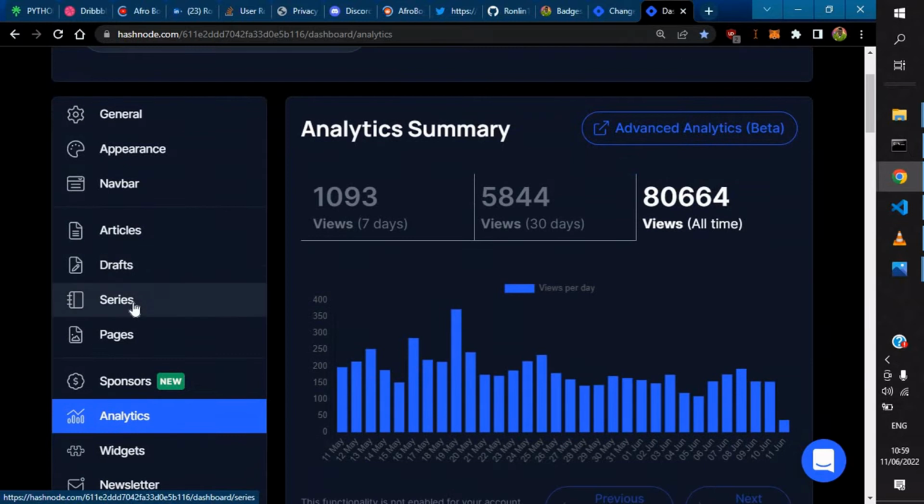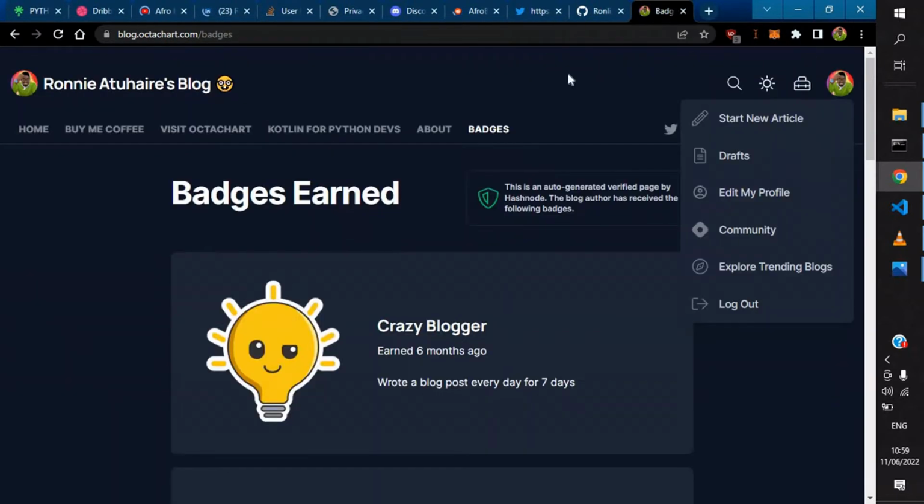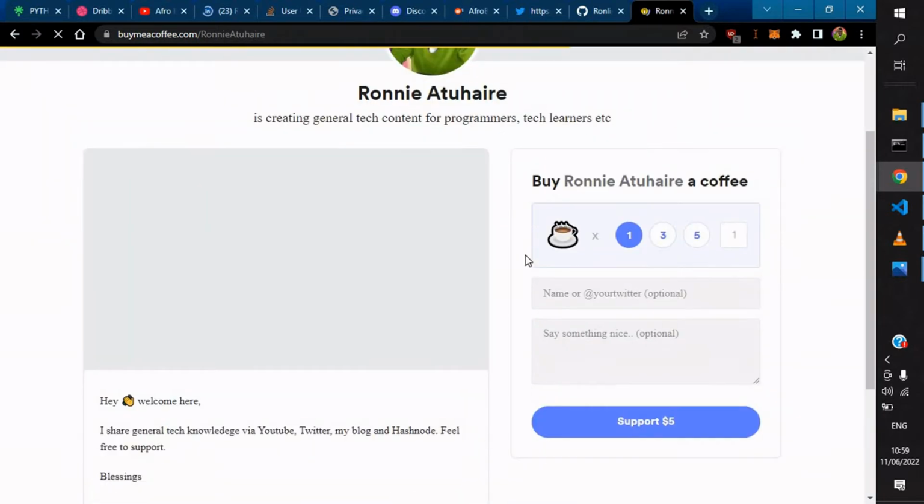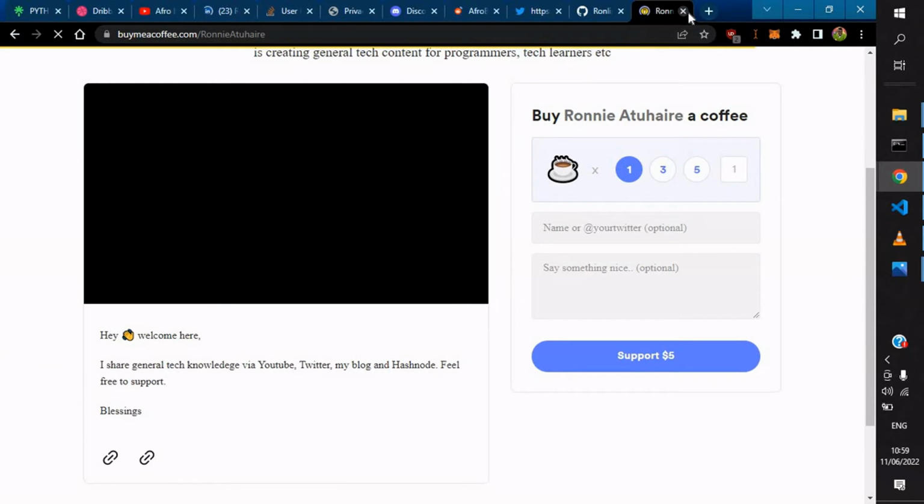And I have series. For example, let me close this and this. I come here, I have Kotlin for Python Developers. It's a series that I did, if you're interested in Kotlin and you're a Python developer. And this is architecture, you shall see it in a few. If you're really interested in what I do, you could buy me a coffee. Yes, thank you so much. And yeah, that's it about my blog.